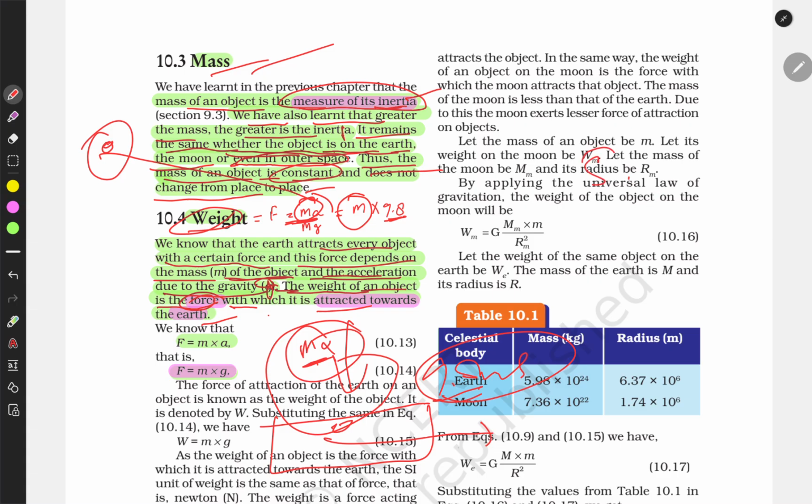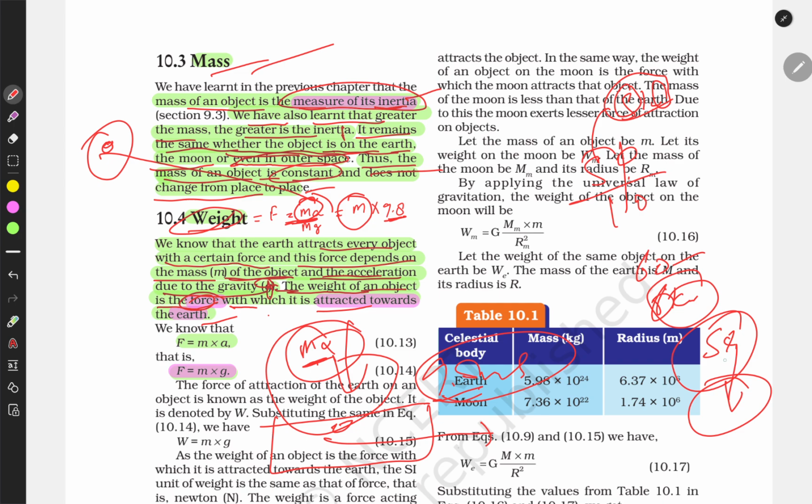Suppose someone is 50 kg, their mass will be 5 kg. If someone is 60 kg, their mass will be 6 kg. So this is how mass and weight work, and the remaining 54 is the force of attraction due to gravity on him.